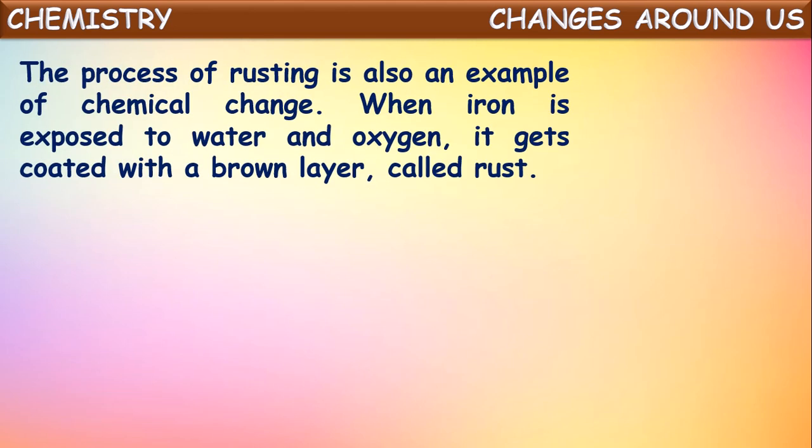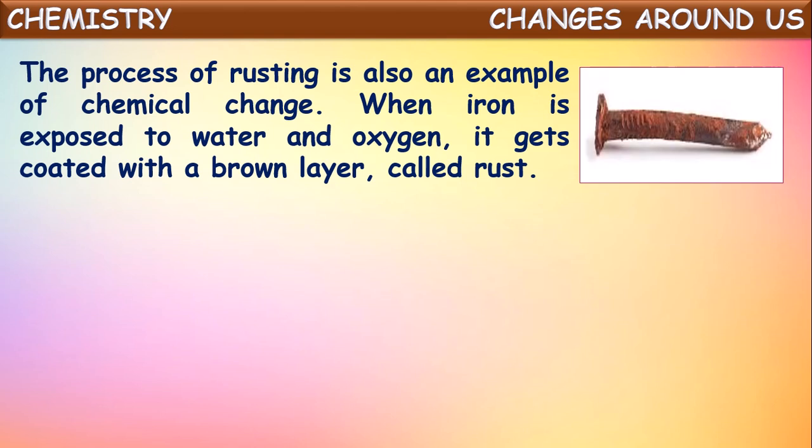Okay. And one more example for chemical changes is the process of rusting. It is also one of the examples for chemical changes. When iron articles like iron nails are exposed to atmospheric air in the presence of moisture, they get coated with a brown layer, which is called rust.